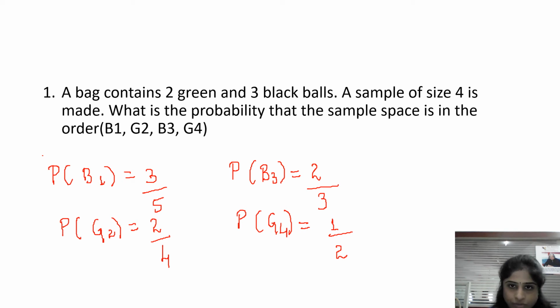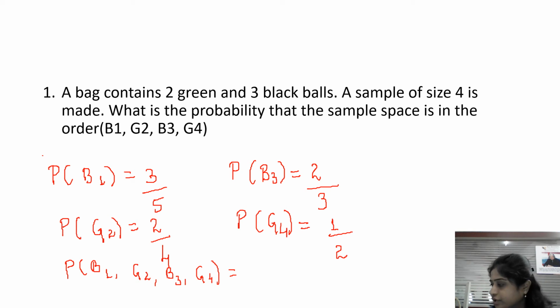Right? So now what we want to find out is the total probability of B1, G2, B3, G4, means first should be B1, second should be G2, third should be B3, fourth should be G4. Right? First one, how we will find out?